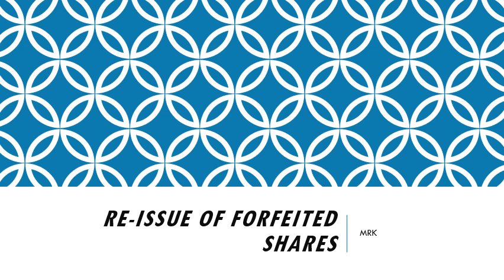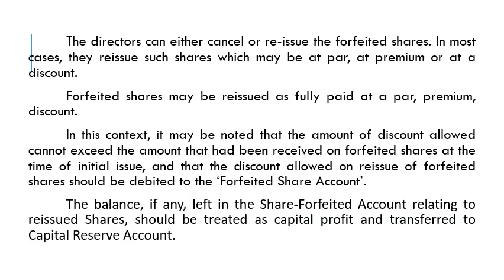So when the company forfeits some shares of a shareholder, the company has two options. Either cancel all those shares, or the company can reissue these shares to another person. So the directors can cancel or reissue the forfeited shares. In most cases, they reissue such shares, which may be at par, premium, or discount.